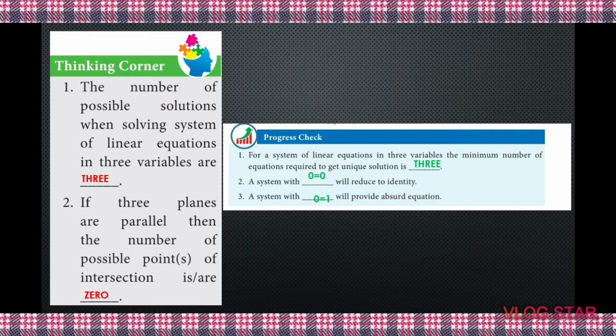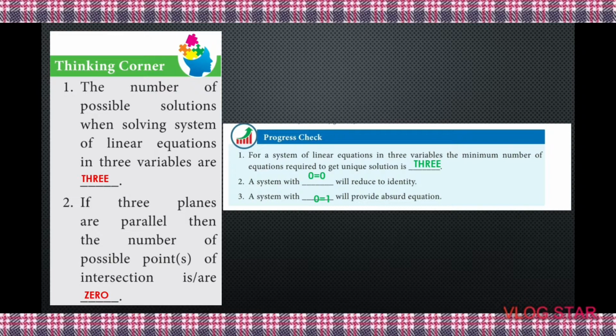Here 3 variables are given, so the number of possible solutions when solving a system of linear equations in 3 variables are 3. Second one: if 3 planes are parallel, then the number of possible points of intersection is dash.